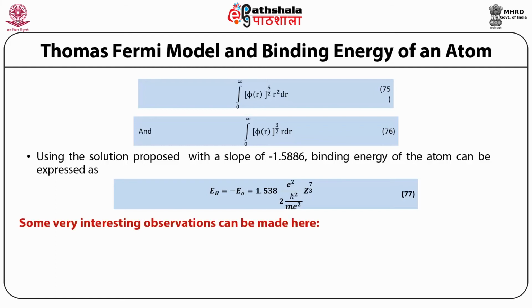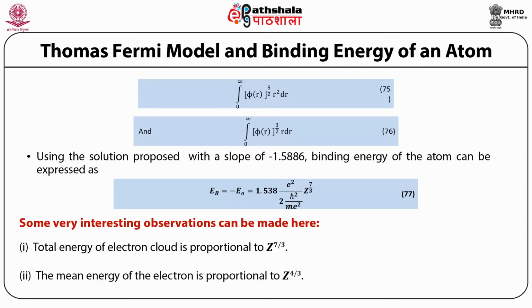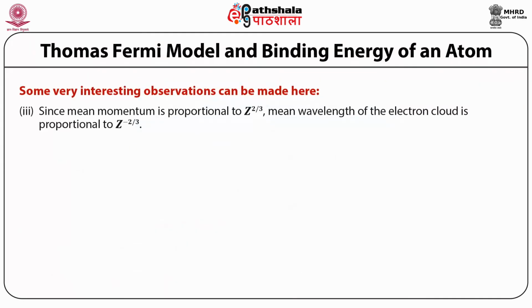Some very interesting observations can be made here. Number one, the total energy of the electron cloud is proportional to Z raised to power 7/3. Two, the mean energy of the electron is proportional to Z raised to power 4/3. Three, since the mean momentum is proportional to Z raised to power 2/3, the mean wavelength of the electron cloud is proportional to Z raised to power minus 2/3. Four, the overall linear dimension of the cloud is proportional to Z raised to power minus 1/3.